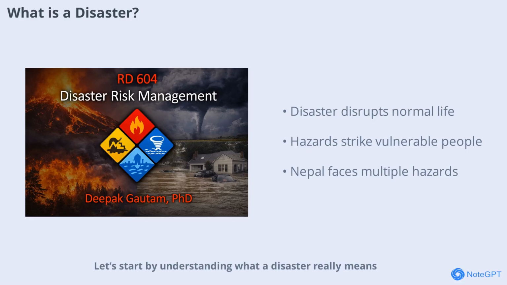Start by understanding what a disaster really means. A disaster is an event, either sudden or slow, that disrupts the normal life of a community or society. It causes loss of life, property damage, environmental harm, and economic losses that go beyond what the affected community can handle on its own. In simple terms, a disaster happens when a hazard, like a flood or earthquake, strikes vulnerable people and leads to severe damage.